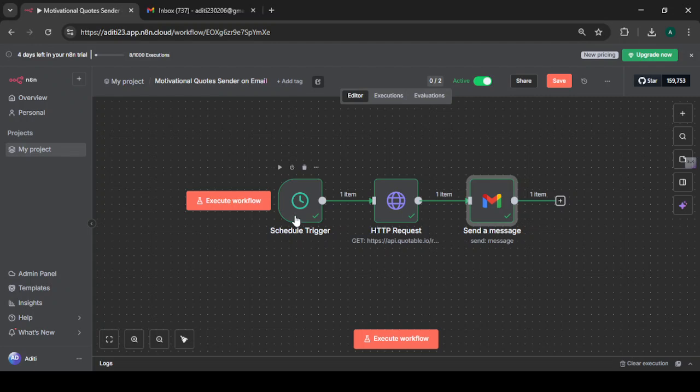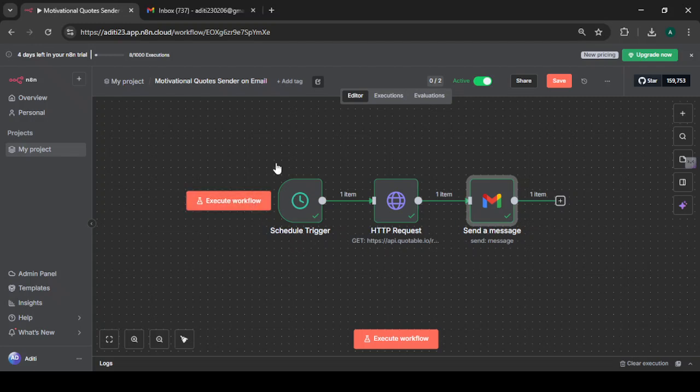Here we have the schedule trigger. It fetches a random motivational quote from an API, formats it into a clear HTML email, and then sends it using Gmail. It's a great beginner friendly automation that shows how easy it is to combine scheduling, API, and email sending in n8n. So here is the full workflow.